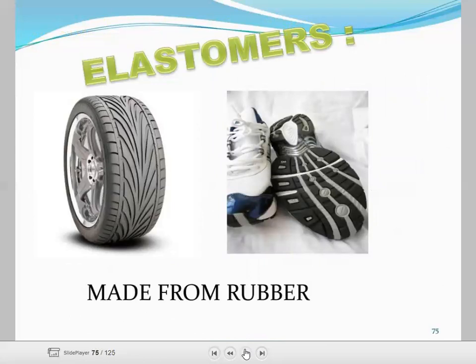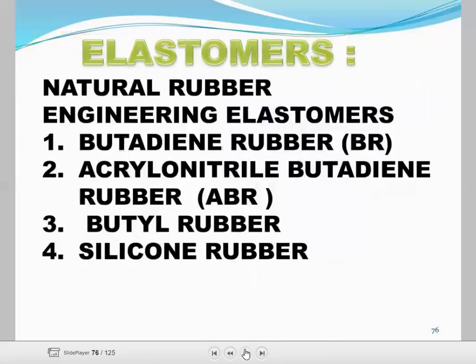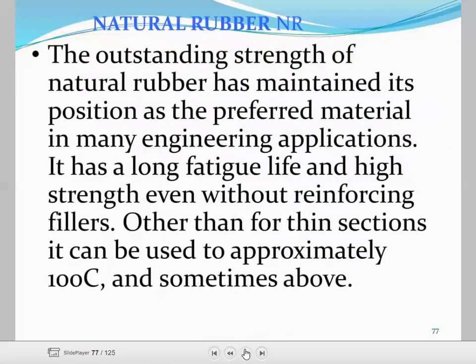Then elastomers. The elastomers are made from rubber. Now, the elastomers are divided into four types: butadiene rubber, acrylonitrile butadiene rubber, butyl rubber, and silicone rubber. The first one is natural rubber. The outstanding strain of natural rubber has maintained its position as the preferred material in many engineering applications.